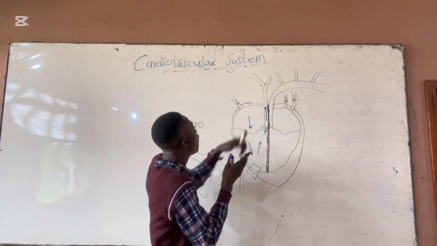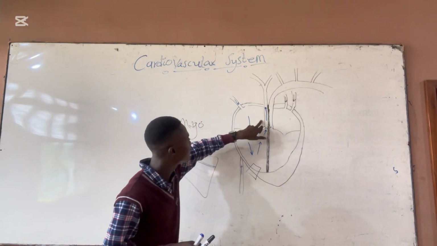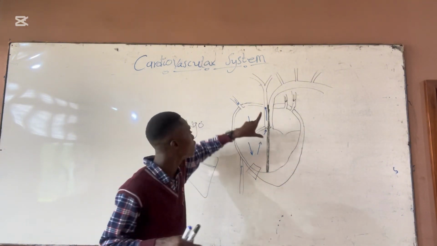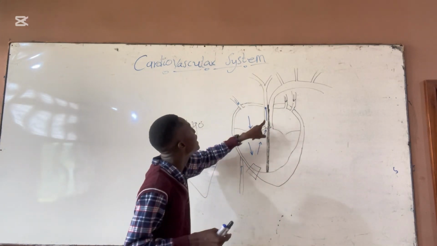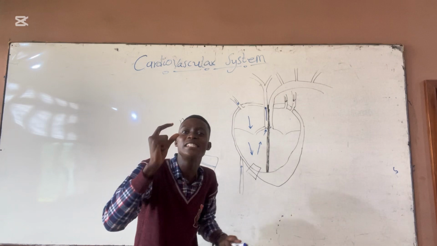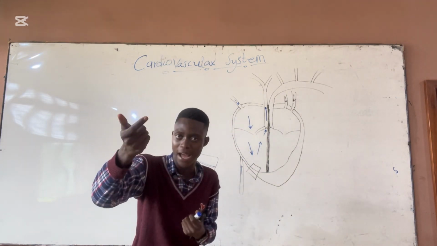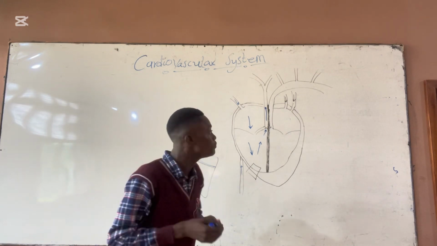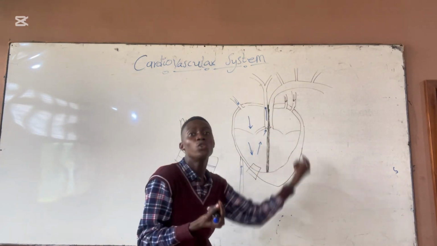This is the reason. When blood gets here, you get the cardiac flow. So when blood gets here, it's deoxygenated blood. So for it to move into the lungs to be reoxygenated, is the pulmonary artery that has to take it to the lungs. It has its name, artery, because it's taking blood away from the heart. Do you understand? And the pulmonary vein is a vein because it carries blood towards the heart.